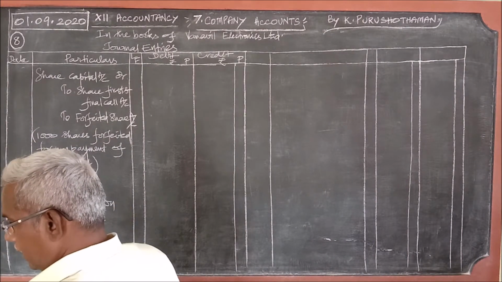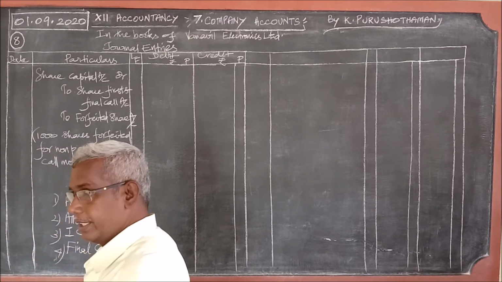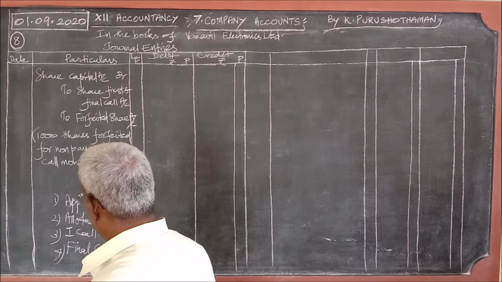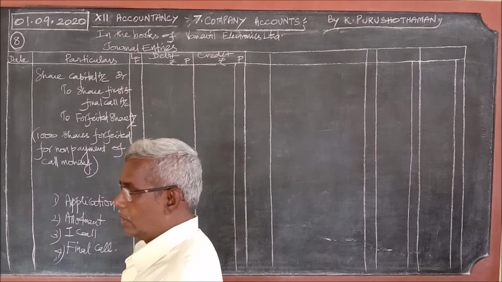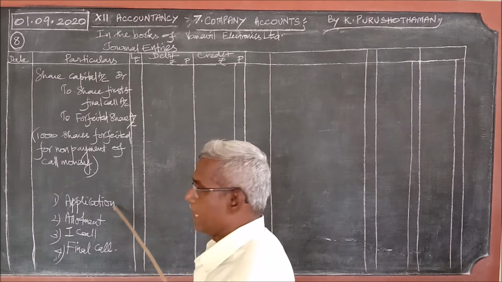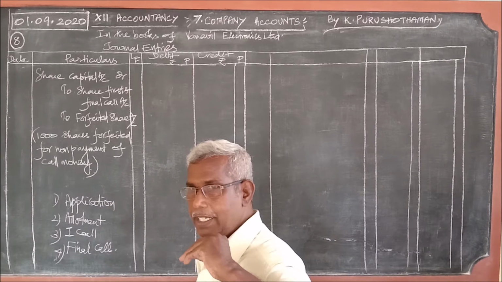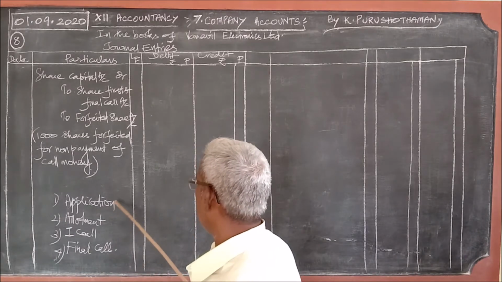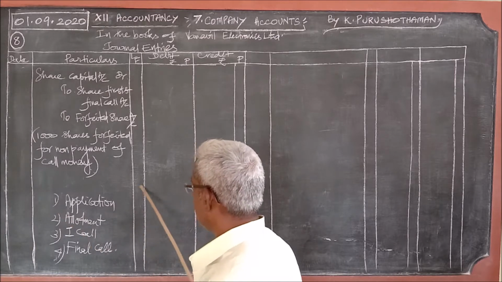Because only after receiving the application money along with the application will it be scrutinized and the share allotted. So without paying the share application money, no person can enter into the business. So here there is no chance of non-payment.